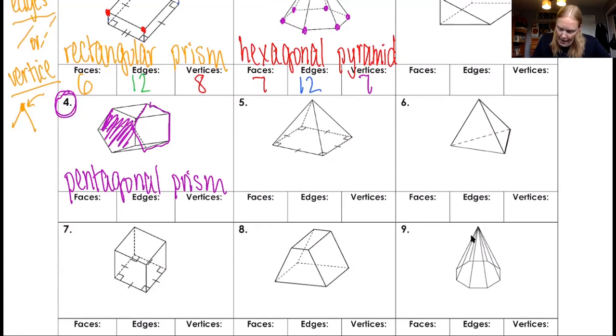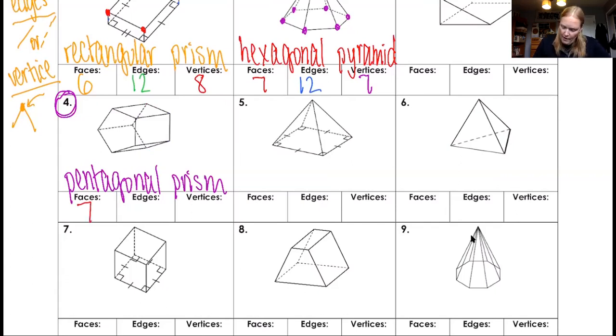All right. Now we got to figure out how many faces it has. So a pentagon has 5 faces coming off of the sides. There's 5 all the way around, and then 1 at the top, 1 at the bottom. So there are 7 faces.